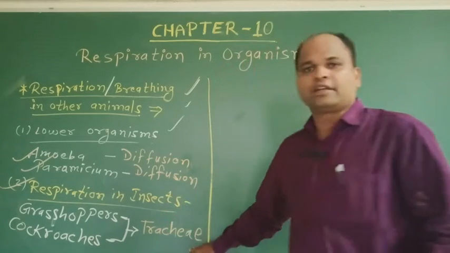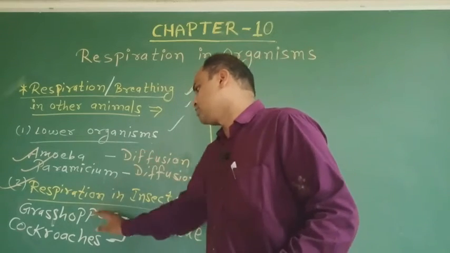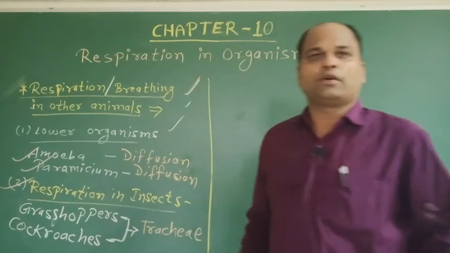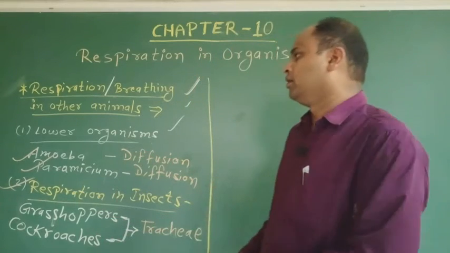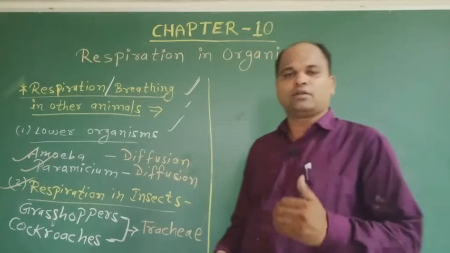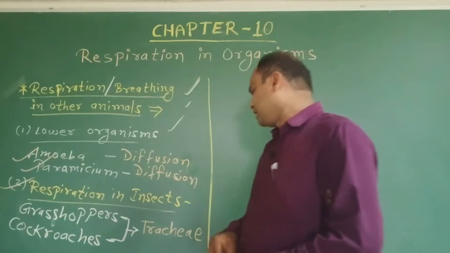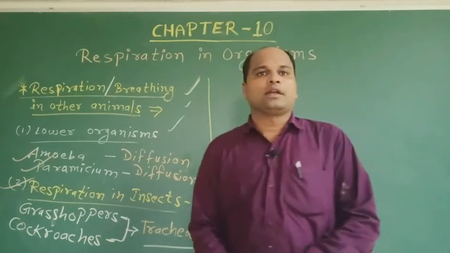So grasshopper and cockroach have the tracheal system for respiration or breathing.